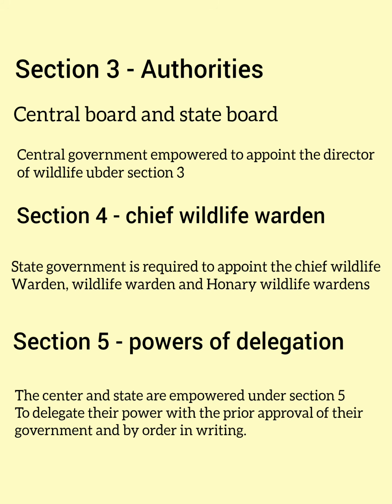Section 2 deals with all the definitions, but Section 3 deals with the authorities. There are two authorities, the central board and the state board. This is under Section 3, and Section 4 deals with the chief wildlife warden. The state government appoints the chief wildlife warden, the wildlife warden, and the honorary wildlife wardens. Section 5 deals with the powers of delegation of these authorities.